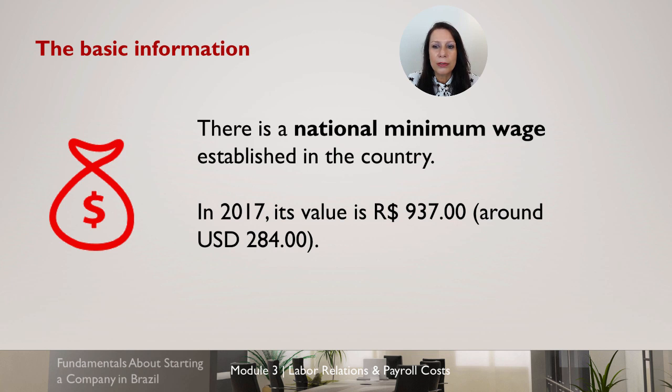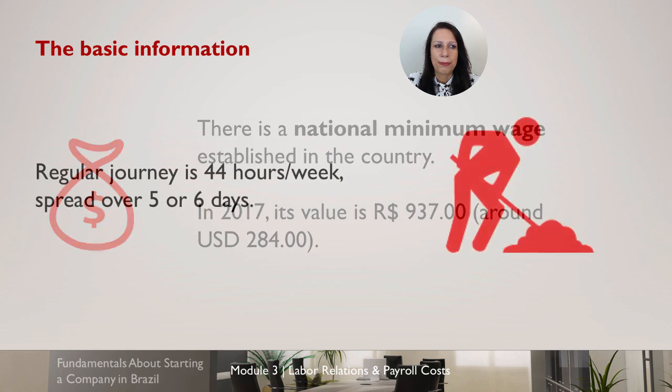Also, Brazil is known for having one of the largest differences between the lowest and the highest salaries inside one company. The top management salaries often can reach 50, 60, 70 times this minimum wage.